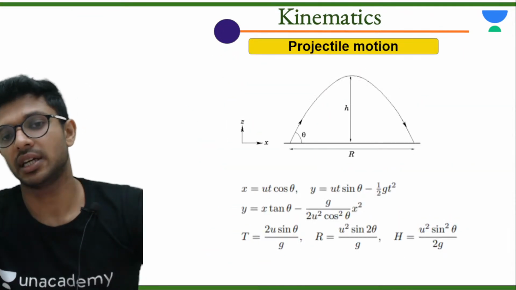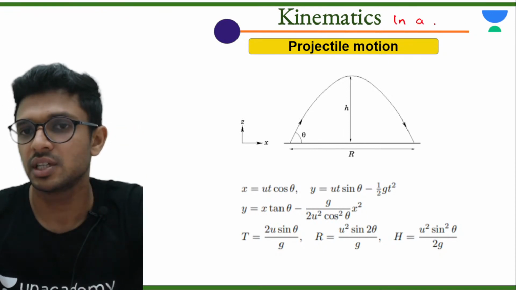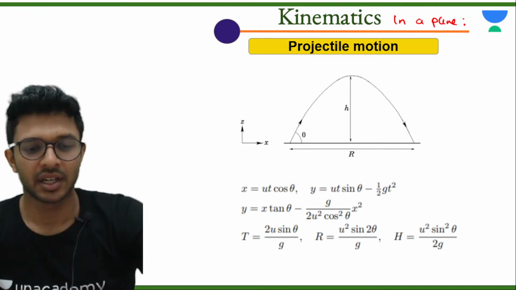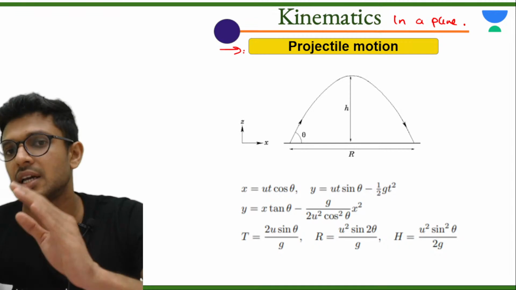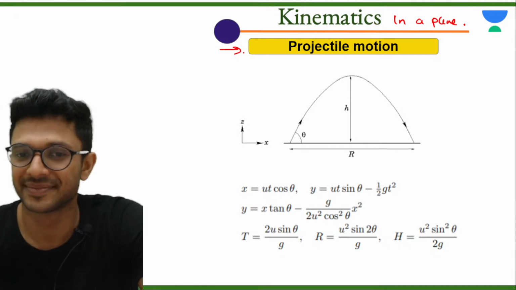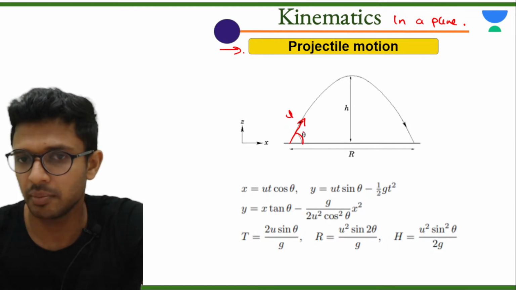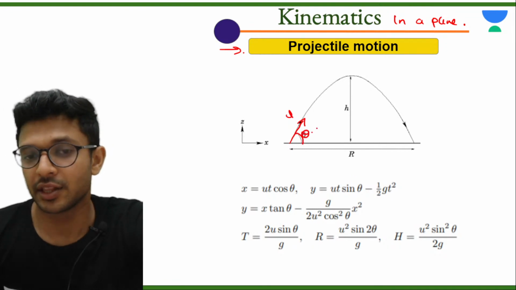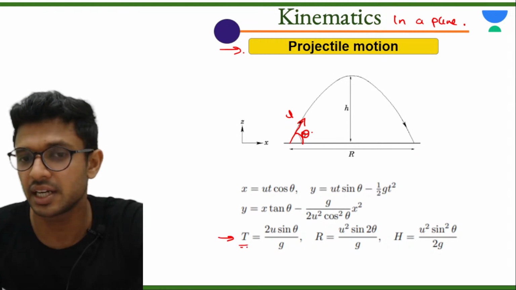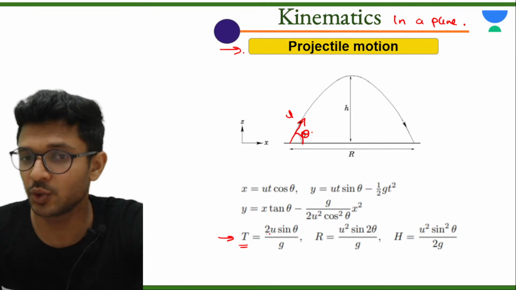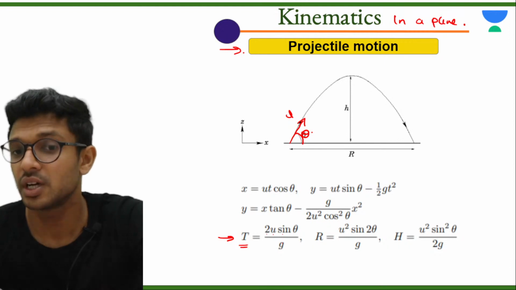Now it's time for the new chapter, which is motion in a plane. Okay, shall we? Everyone, here we go with the very first part, the projectile motion from the ground. If a particle is projected from the ground with some initial velocity u, making some angle theta, the total time required for the particle to complete the projectile motion, we call it as time period. Formula is 2u sine theta divided by g. That is the equation for time period.